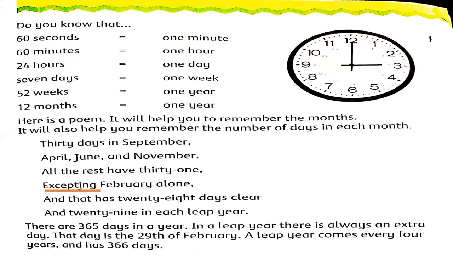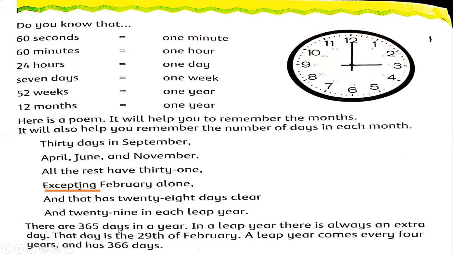What is a leap year? A leap year has an extra day in February, the 29th of February. That is called the leap year. A leap year comes every 4 years.